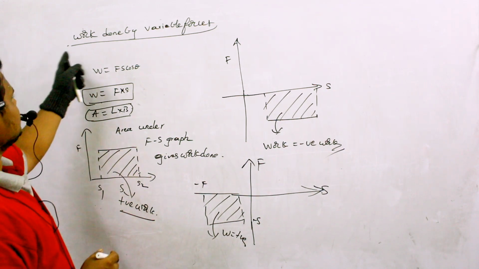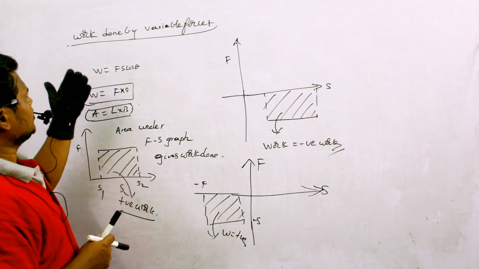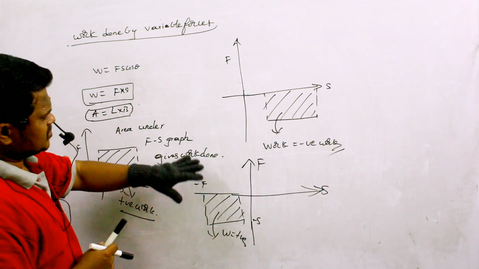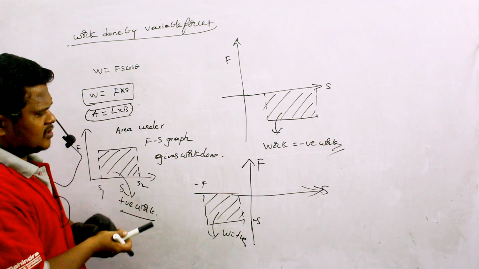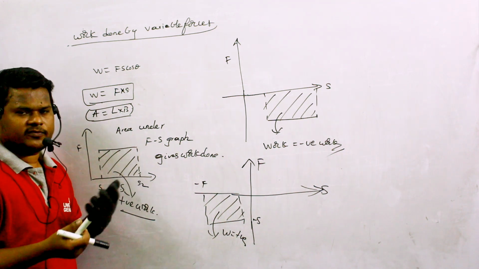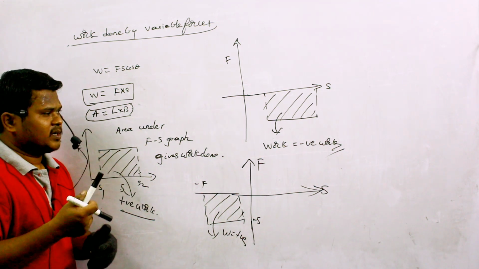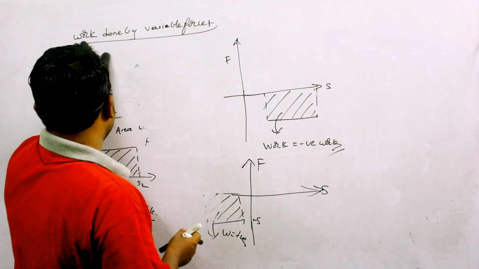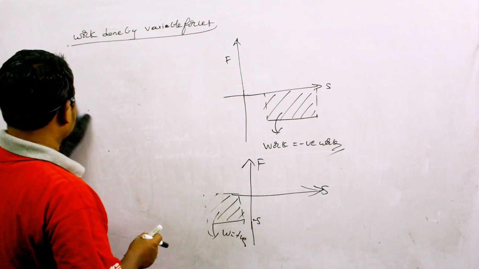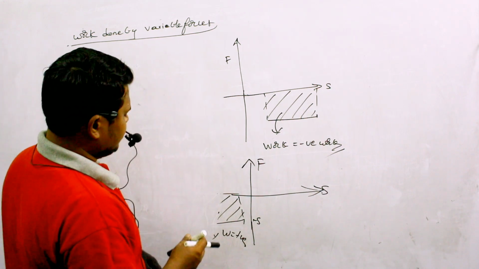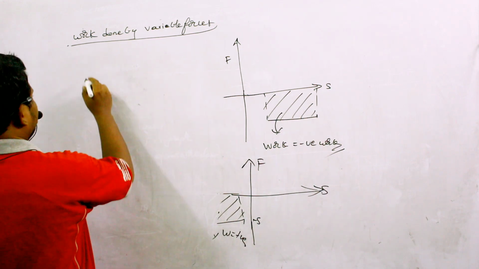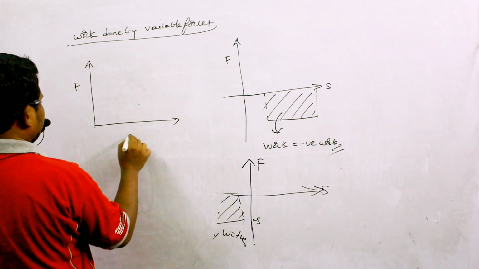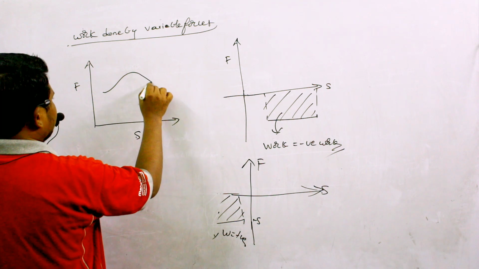Now the question is, how can we understand when force is variable? So in all these conditions we have been discussing the concept of constant force here, magnitude of force is constant. But if force is applied like this, so let us see. If I draw a graph between force and displacement, then the graph is coming like this. So this is the given graph.